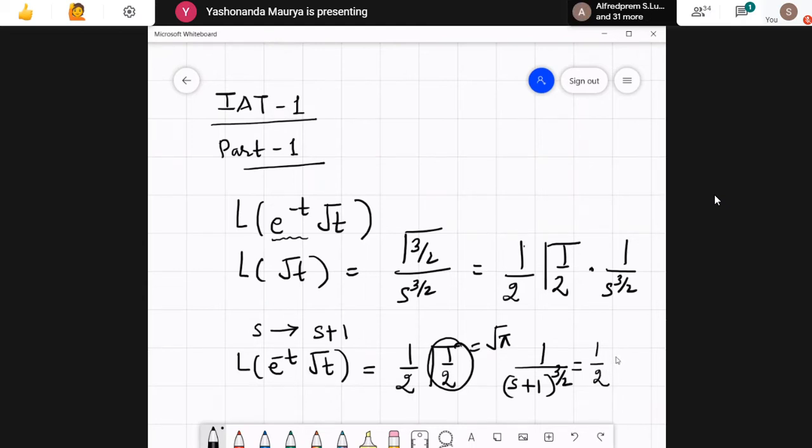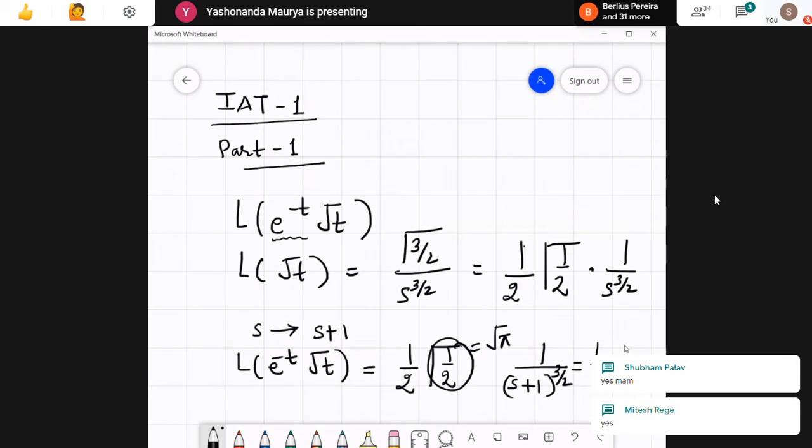Sandeep is saying the screen is paused. What about others? Can you see the screen? I'm still writing on the screen. No ma'am, it was paused in between. Now it is fine. Okay, it's okay, ma'am.